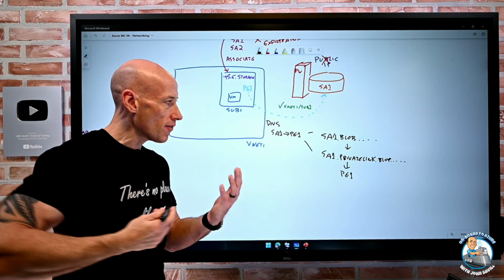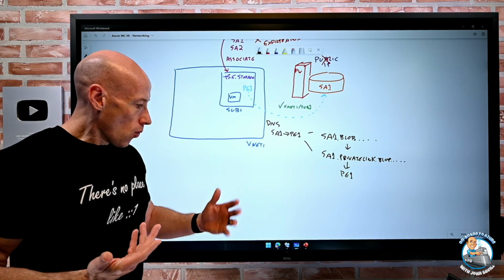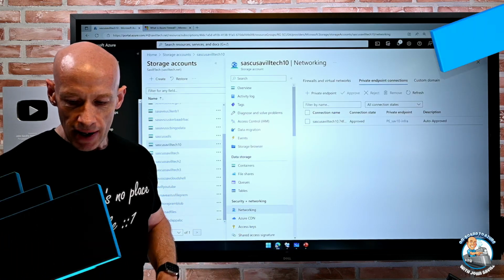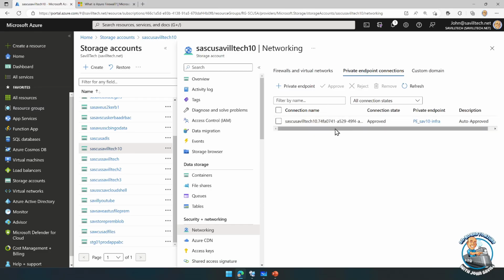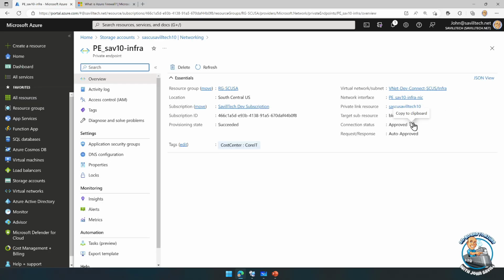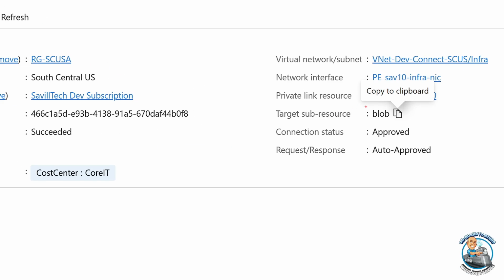So that's a private endpoint. And I've got one of these in the environment. So we can see it right here. I've created a private endpoint for Blob on this particular storage account. So my private endpoint, if we look at it, the target resource is Blob.